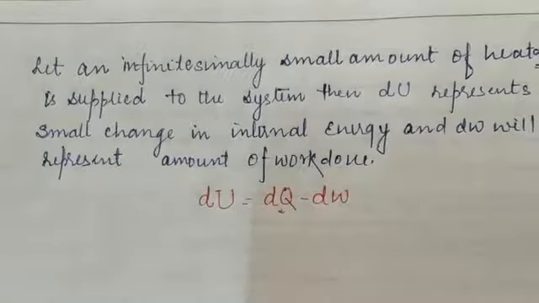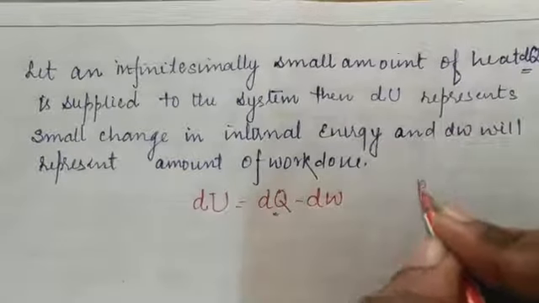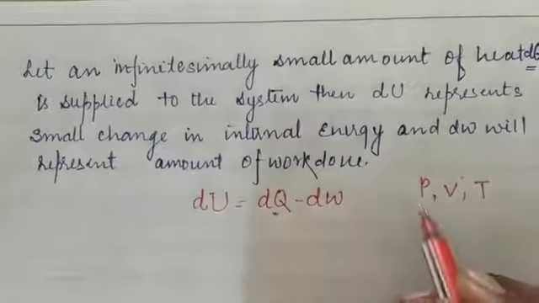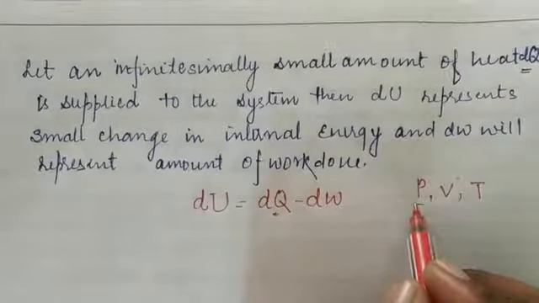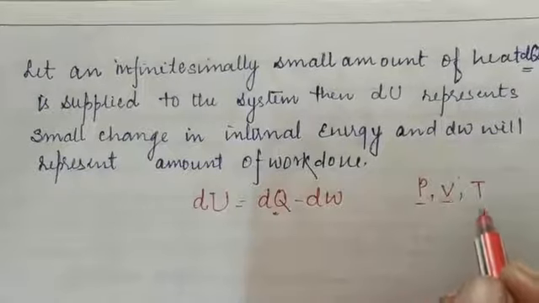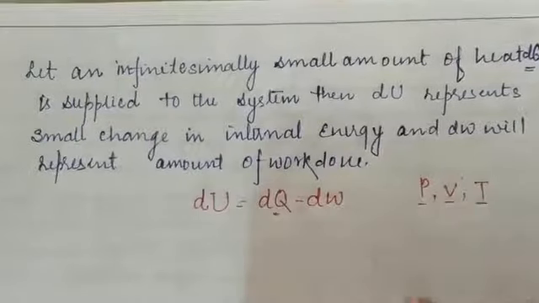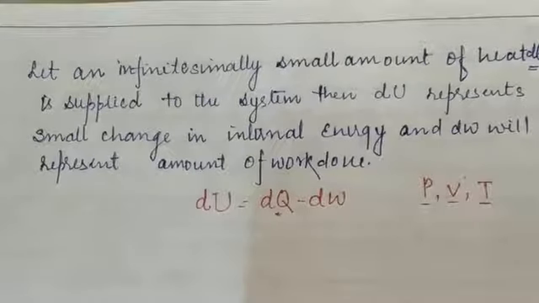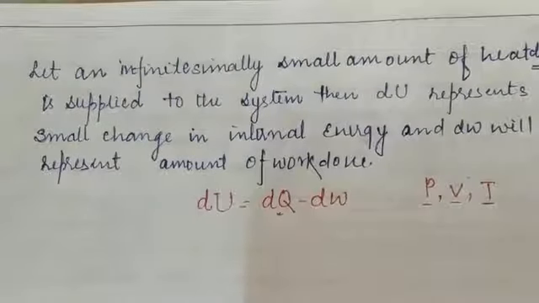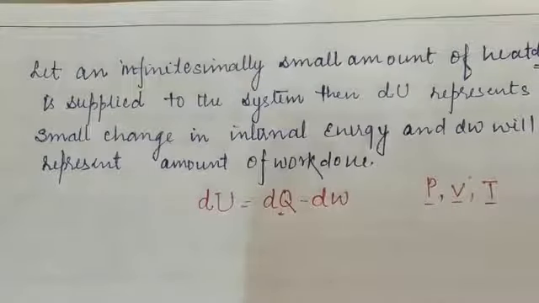So here there are three thermodynamic variables: pressure, volume and temperature. By keeping pressure constant, we will get the isobaric process. By putting volume constant, we will get the isochoric process. By putting temperature constant, we will get isothermal process, and by keeping heat energy constant, we will get the adiabatic process. So now we are going to discuss the cyclic process and what do you mean by the non-cyclic process, and on the basis of those we will discuss the different applications of the first law of the thermodynamics.